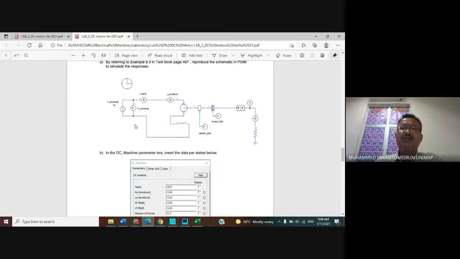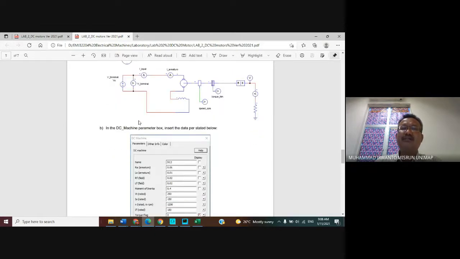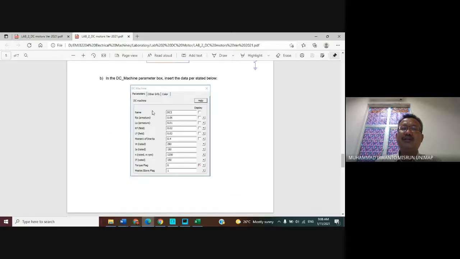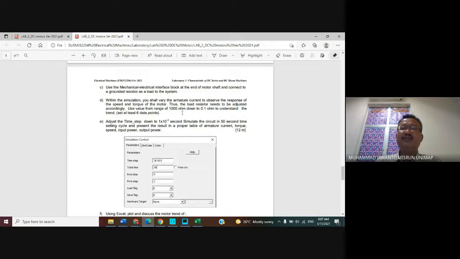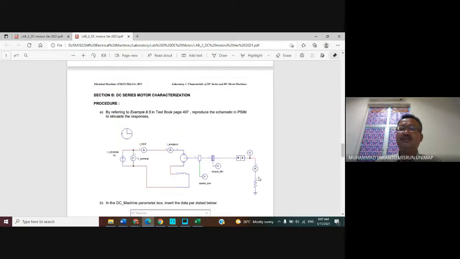So this is ours. The difference is only the connection of the field winding. Here we can see that it is connected in series. The DC machine parameters are given here, and the same mechanical electrical interface block connects to here, and connects to the R load.